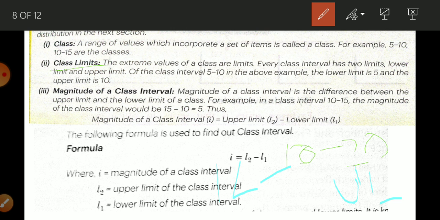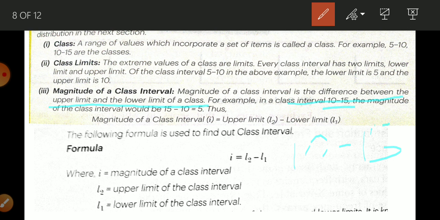Okay, student. Now, magnitude or class interval. So magnitude or class interval is what? It is the difference between upper limit and lower limit of class. Like here is given, if we will take the example of class interval 10 to 15. So how we are going to calculate?